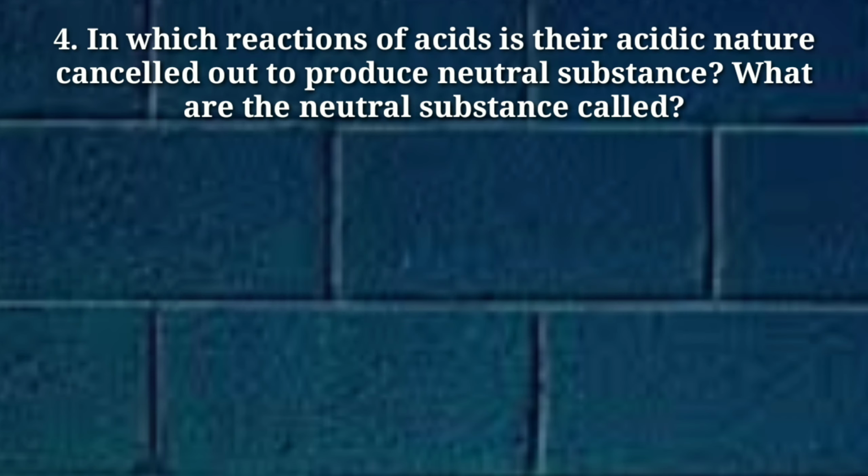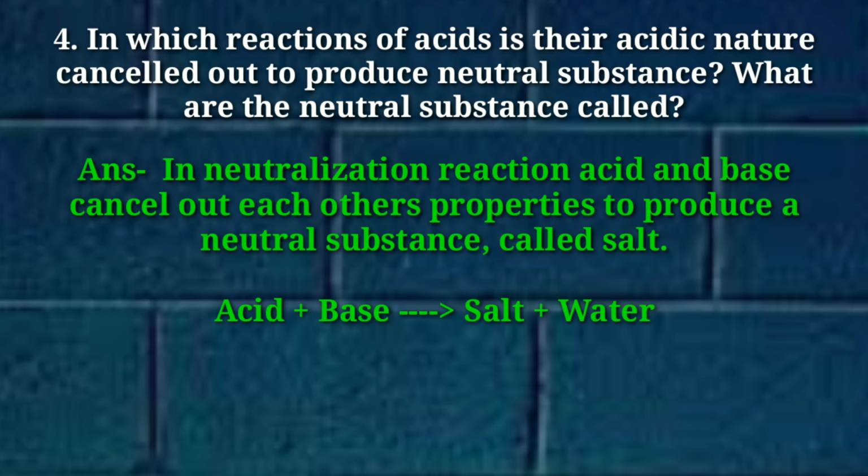Question number 4. In which reaction of acid is their acidic nature cancelled out to produce a neutral substance? What is the neutral substance called? In a neutralization reaction, acid and base cancel out each other's properties to produce a neutral substance that is called salt.